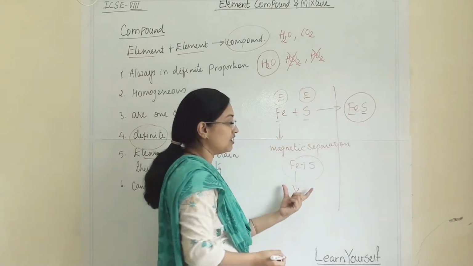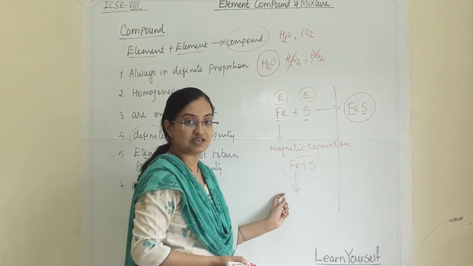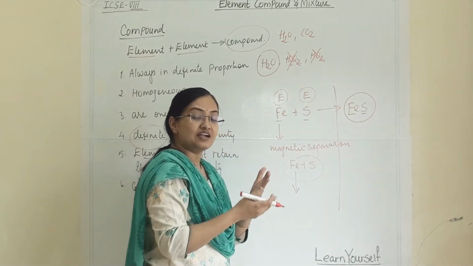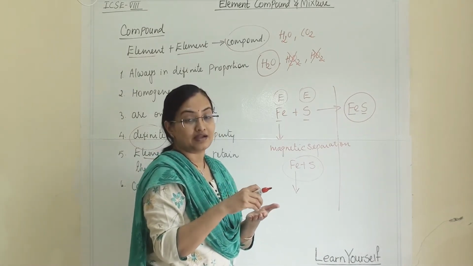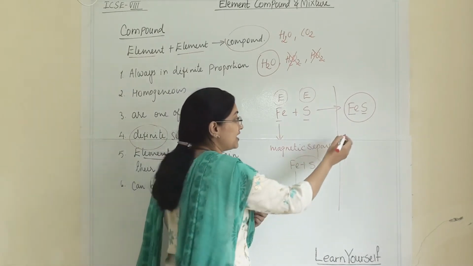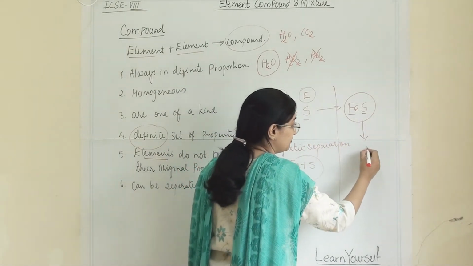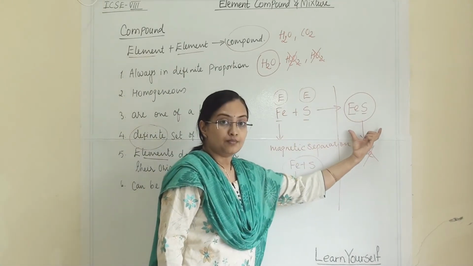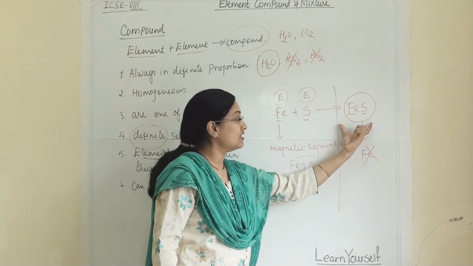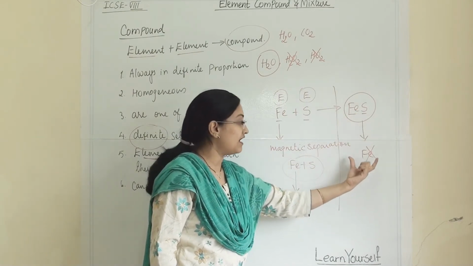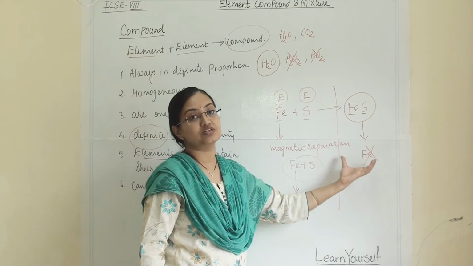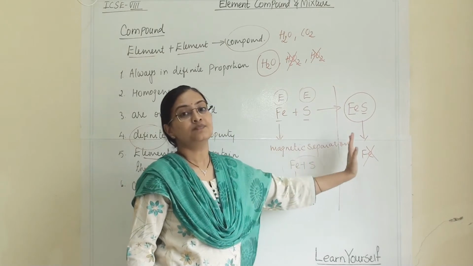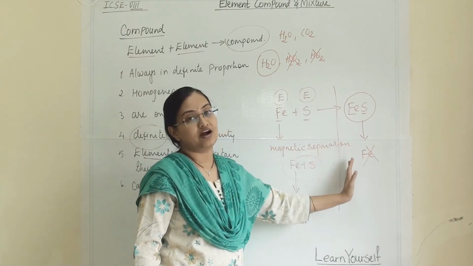Till now we were talking only about a mixture, when these two were separate. Now when they combine, if you pass or rotate a magnet over them, you cannot separate iron from them. After making a chemical bond and forming a molecule of iron sulfide, iron is no longer attracted towards a magnet. That means iron's property has changed after becoming a molecule of iron sulfide.